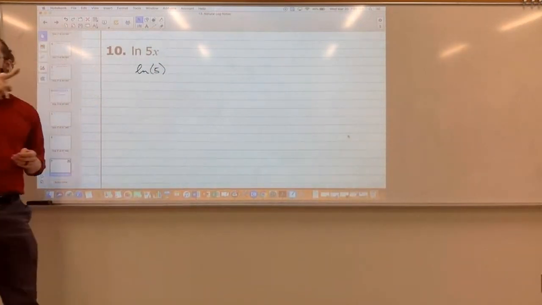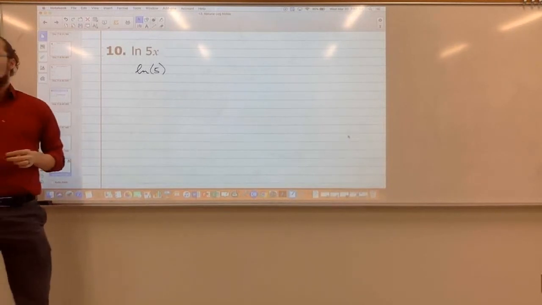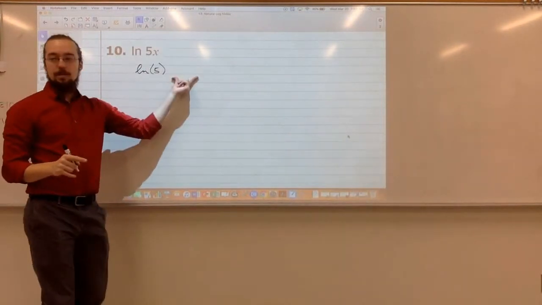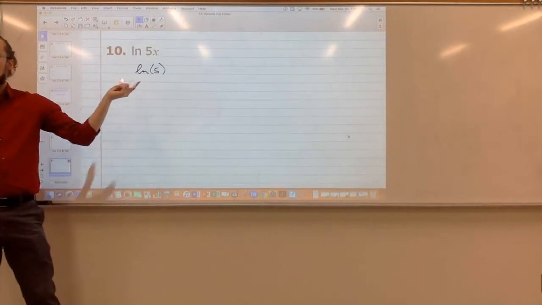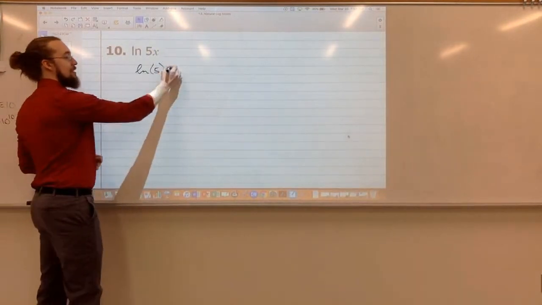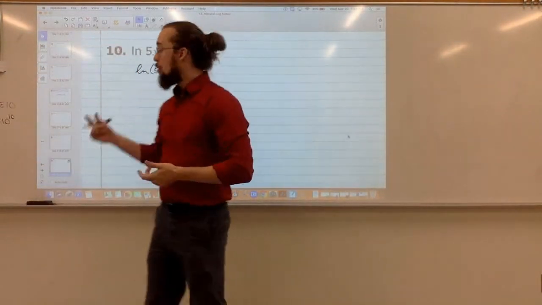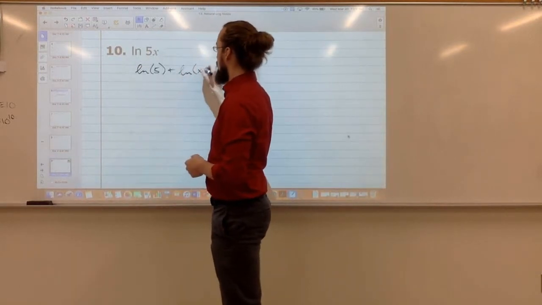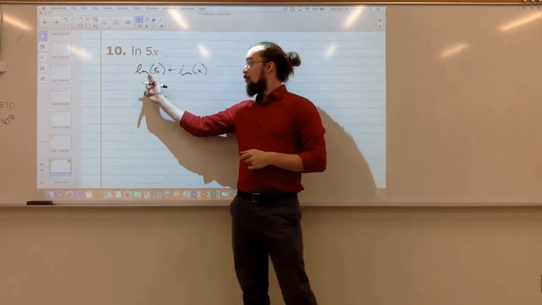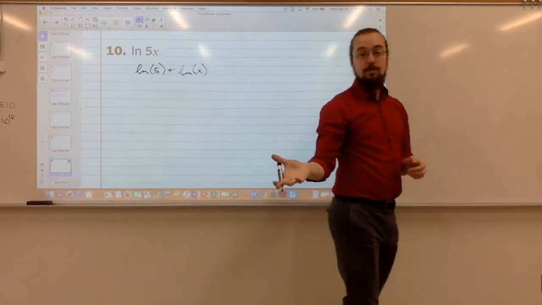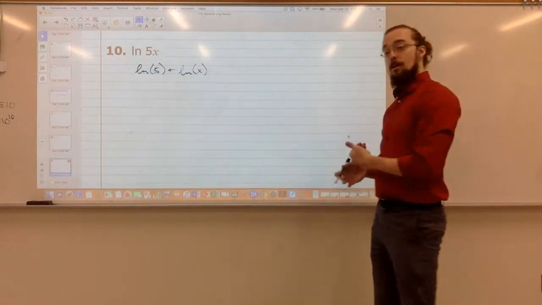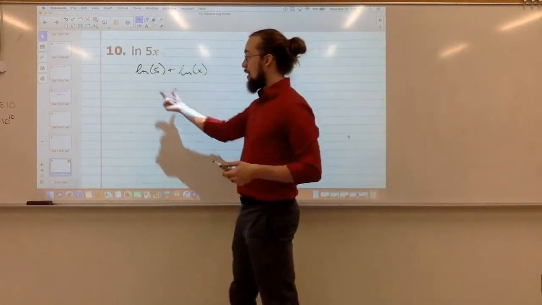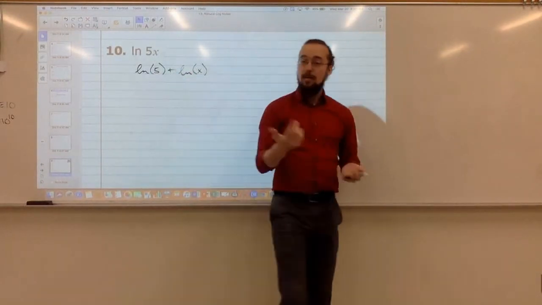Either multiply, well, yeah, I guess multiply. So I'm multiplying natural log of 5 times natural log of x. Plus it. And whenever we're multiplying two things, we would split those up into two logs using addition. So we don't have to write the base of e whenever we're just writing natural log. So I can just say natural log of 5 plus natural log of x.